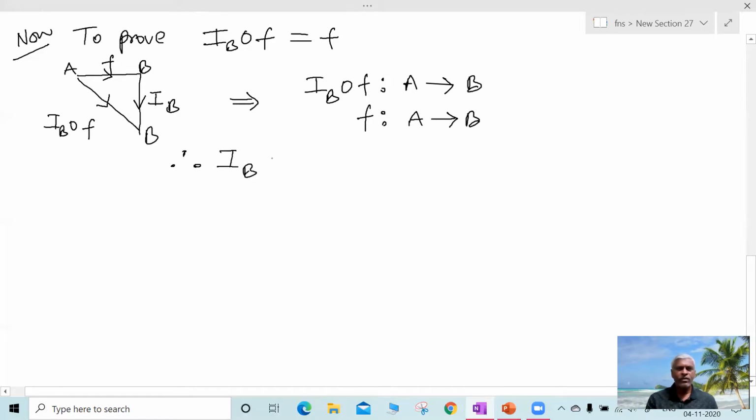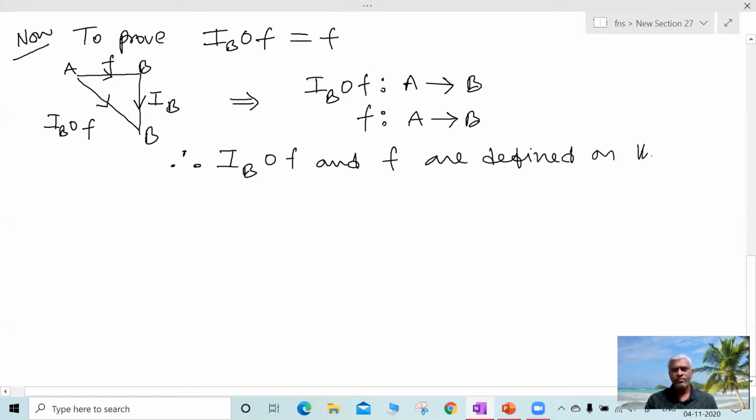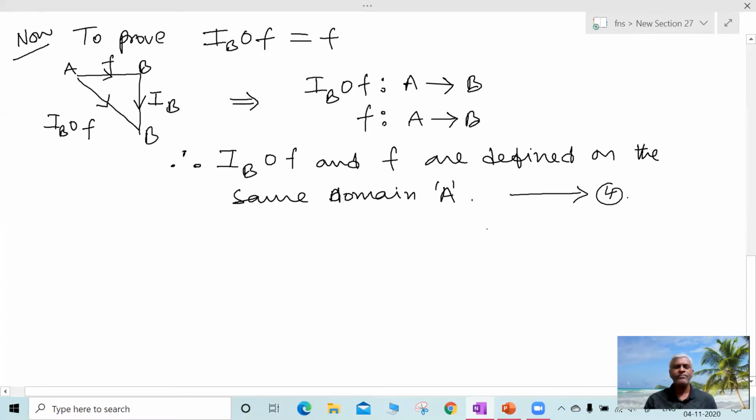So ఇవి రెండు IB circle F అనేది and F are defined on the same domain, that is A. ఓకే, ప్రదేశం పైన నిర్వచించబడ్డాయి. నెక్స్ట్ we have to prove the range.